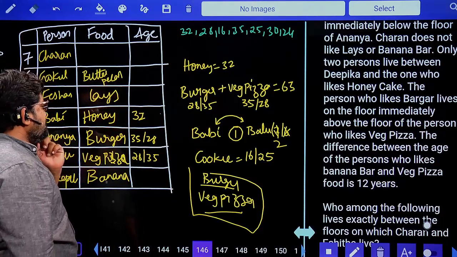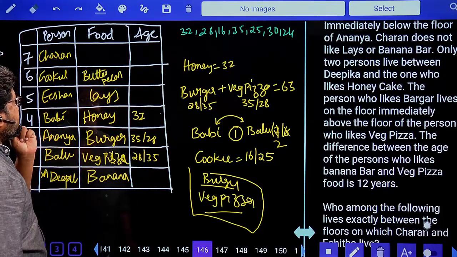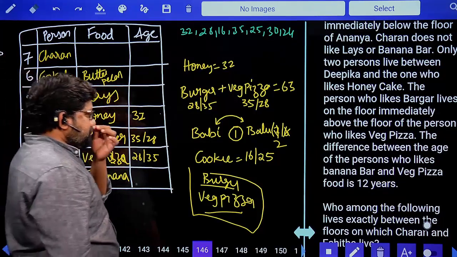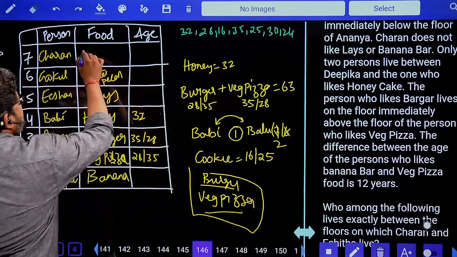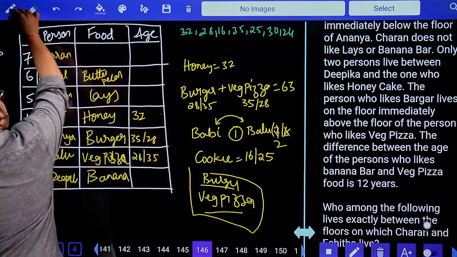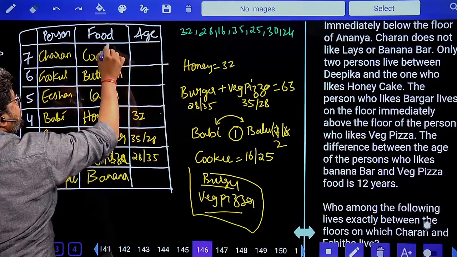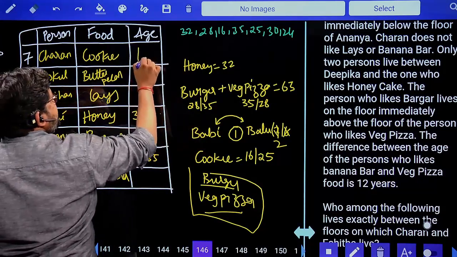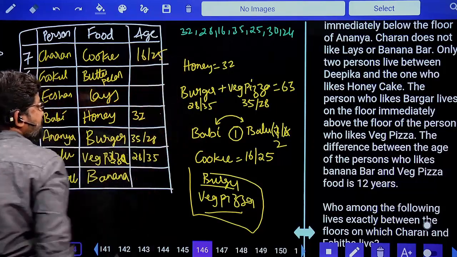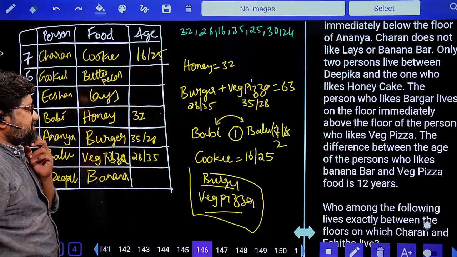The difference between the ages of the one who likes banana bar and veg pizza is 12 years. What is left out? Only one thing is left out, that is cookie. We have information about cookie. Cookie is either 16 or 25. Let's see now. But we have some information here.